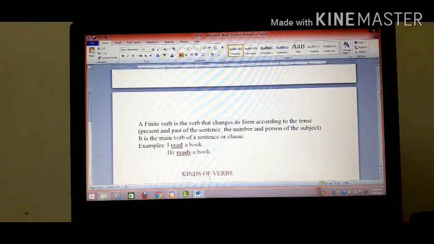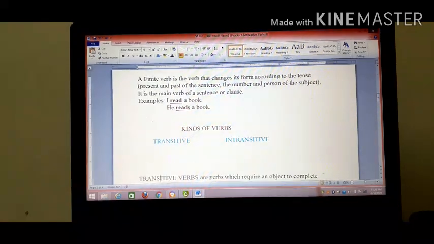See the examples. I read a book. The subject is I. Read a book. So read is the verb here. When I change the subject into he, it will become he reads a book according to the subject verb concord. We will read about the subject verb concord in our next chapter. As I told you, we will read about transitive and intransitive verbs.